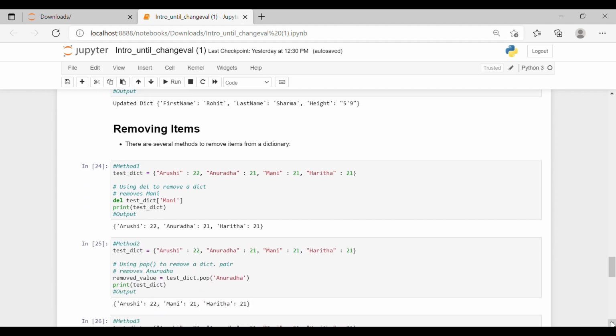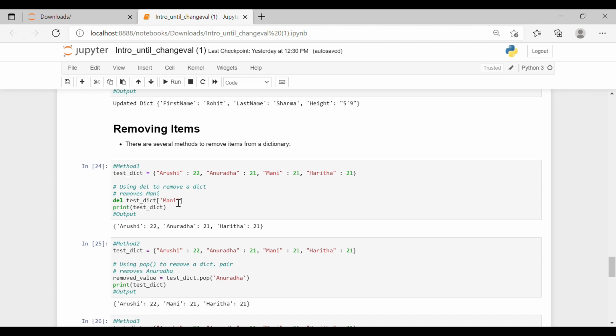Now moving further, this is how to remove items. There are several methods to remove items from a dictionary. Method 1 is using del. So this test_dict is our dictionary, this is the name of the dictionary, and we have several items here. We have 4 items. First is Arushi 22, where Arushi is the key and 22 the value. Anuradha 21 is our second element. Money 21 is our third element and Harshita 21 is our fourth element.